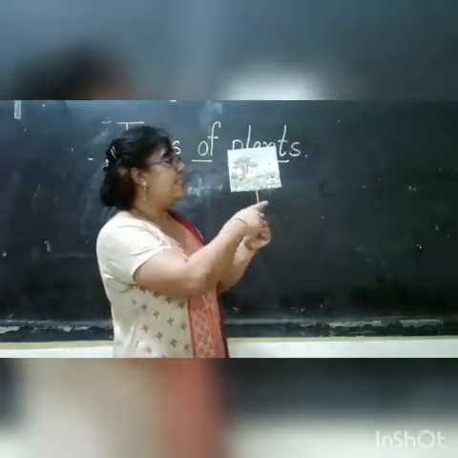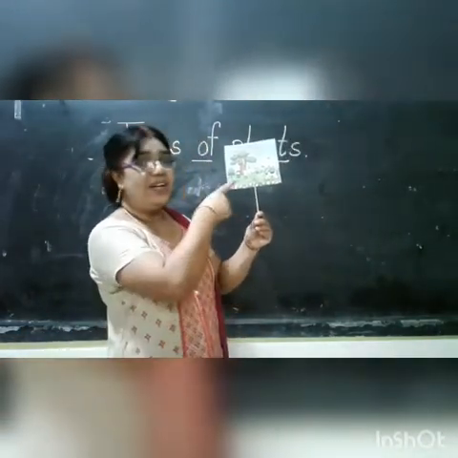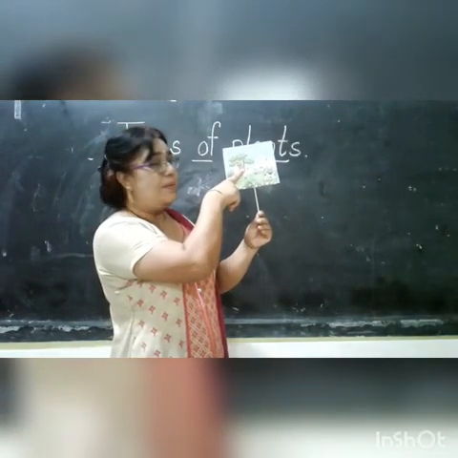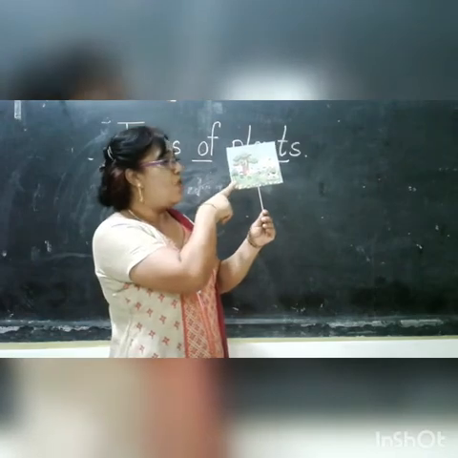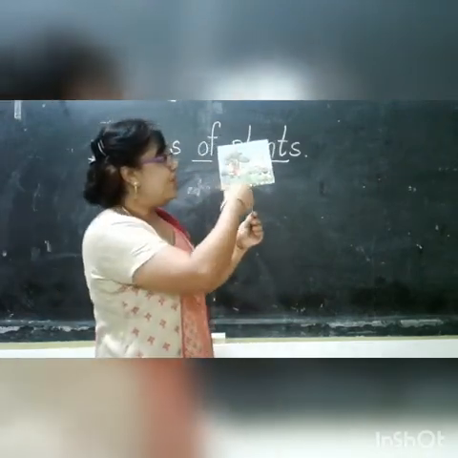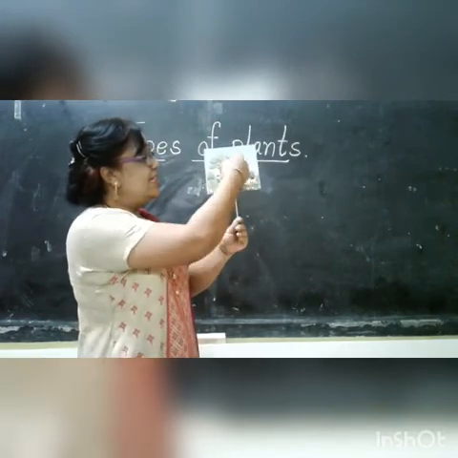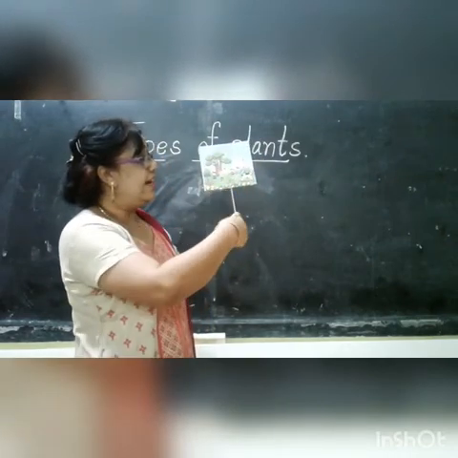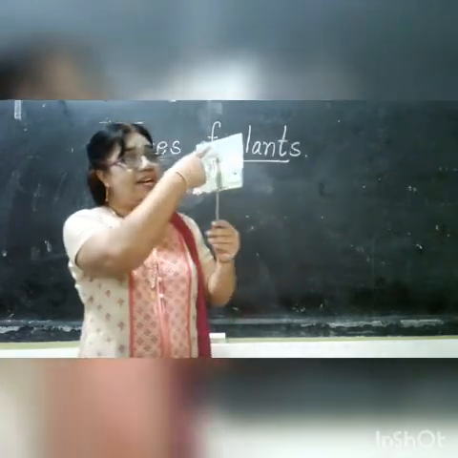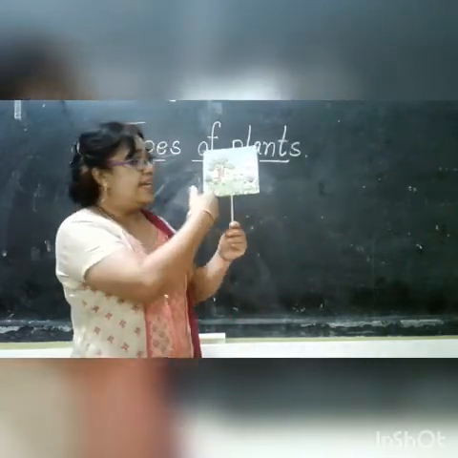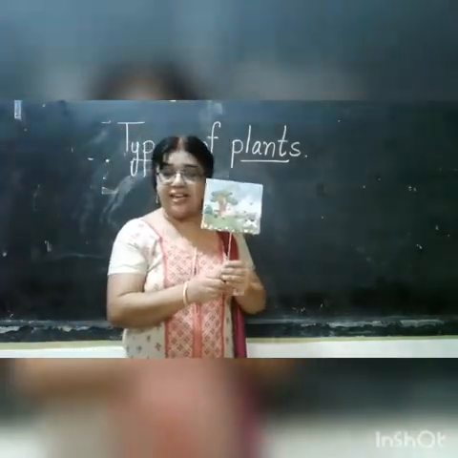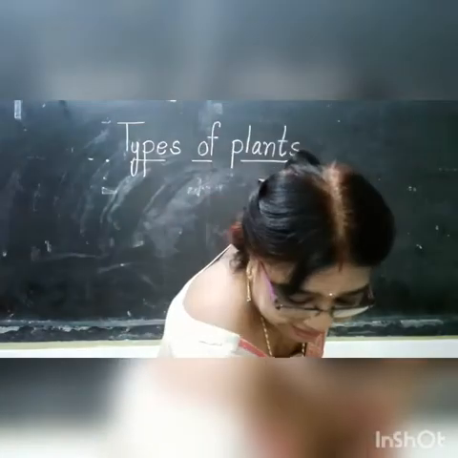Now look here. This is the picture. Now when you look in this picture, see, some plants are big, right? And some plants are small. So what are these known as? These all are looking green, right? So these all are green friends. What are these? These are green friends. So plants are our green friends. Okay children?